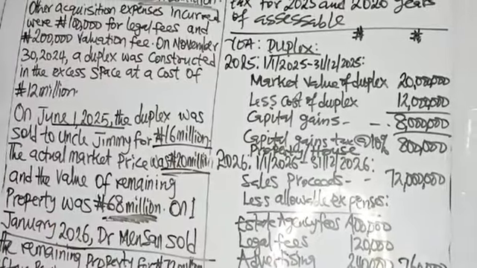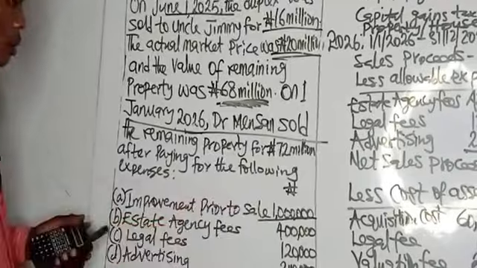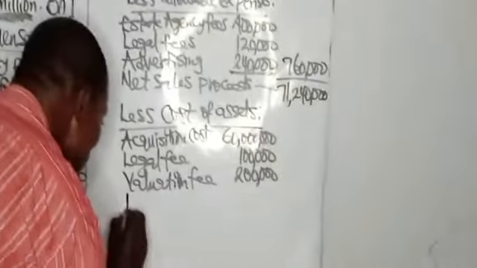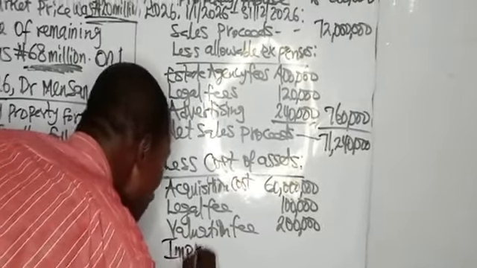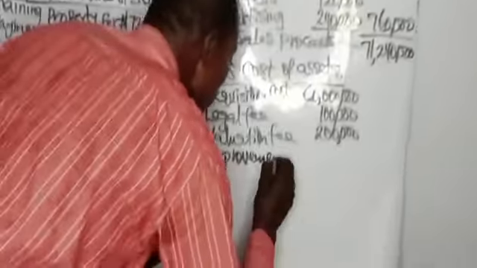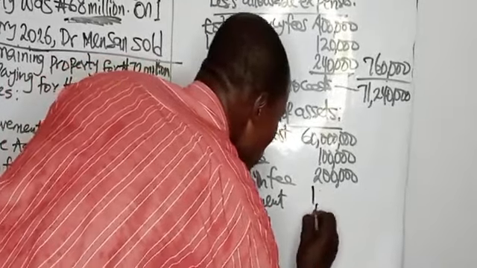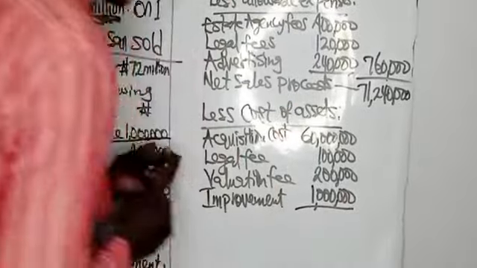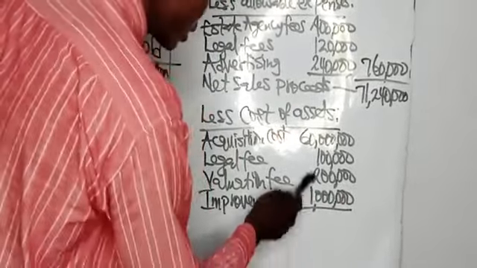So then if you look at this, we have improvement prior to sale, 1 million. 1 million naira was incurred in improving the asset. Improvement, that is 1 million. Now let's add up all the costs. 61.3 million.